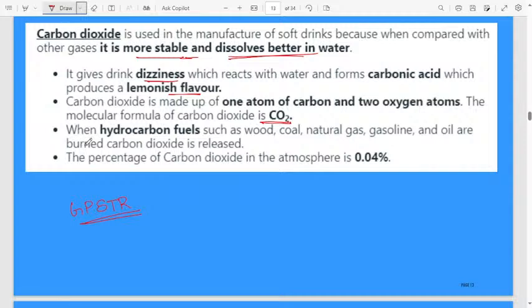When hydrocarbon fuels such as wood, coal, natural gas, gasoline, and oil are burned, carbon dioxide is released. How do we naturally get carbon dioxide? When we burn wood, coal, natural gas, gasoline, and oil, carbon dioxide will be released. The percentage of carbon dioxide in the atmosphere is 0.04 percent. Remember that also.